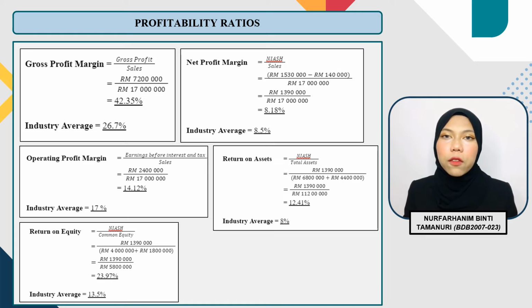Third, net profit margin for Hikmah Bati is 8.18%. Since the firm's leverage is lower than the industry average, its low net profit margin is basically due to higher operating expenses. To improve it, Hikmah Bati can increase their net margin by increasing revenue. Next, Hikmat Bati's return on asset is 12.41%, which is higher than the industry average. The company can increase net income to improve ROA. Lastly, Hikmat Bati's return on equity is 23.97%. They can use more financial leverage to improve ROE.